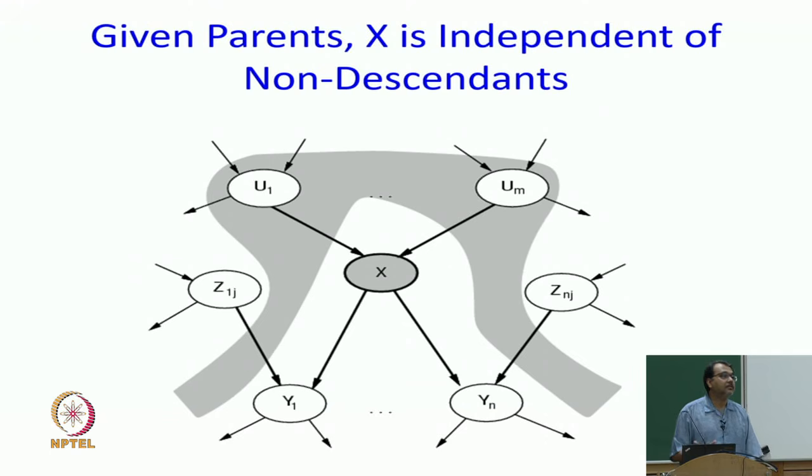In fact, I have no descendants, so everything else is a non-descendant. The gray thing shows all the nodes that have been cut off. Once I know my parents, nothing else matters to me, but my children still matter to me.